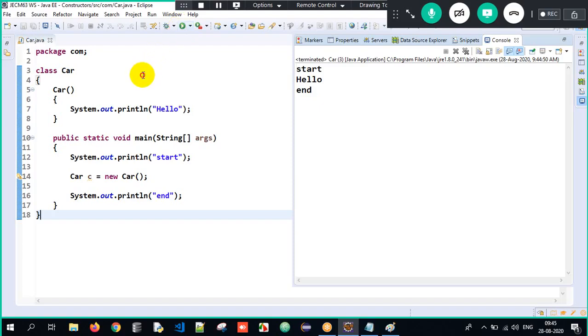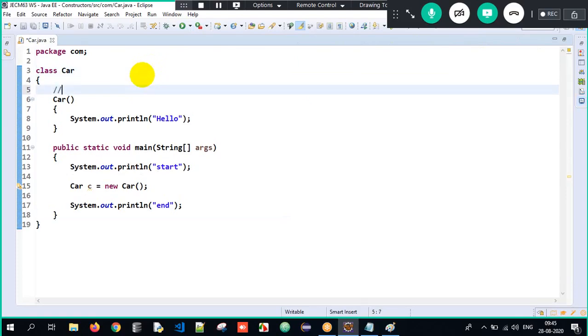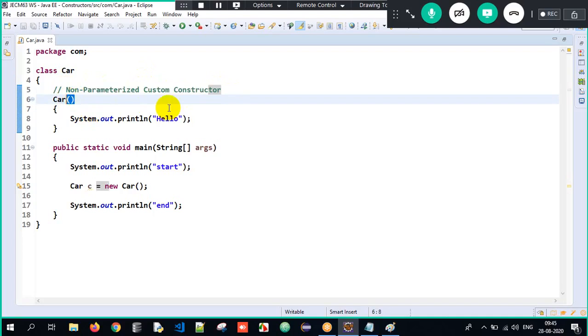So this is an example for a non-parameterized custom constructor. What do you mean by non-parameterized? Non-parameterized means the constructor is not accepting any arguments or parameters. Custom constructor means since we have explicitly defined the constructor here, we call it a user defined constructor, correct? Because I have explicitly defined it in my class, we call it a custom constructor.